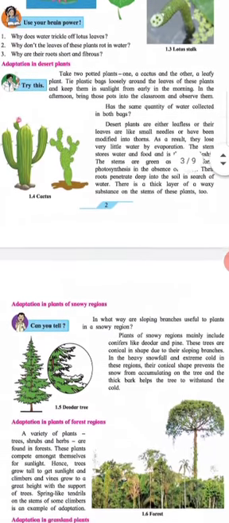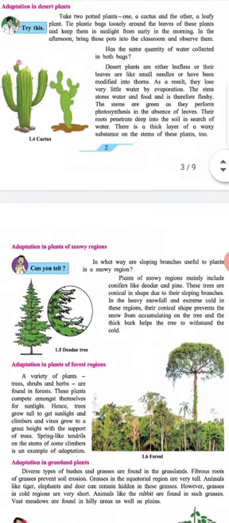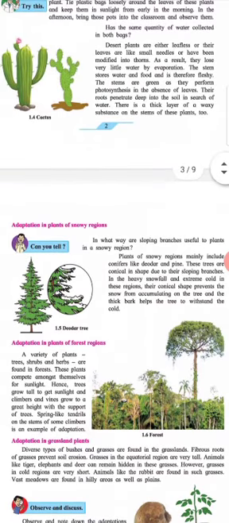Heading 3. Adaptations in plants of snowy regions. In what way are the sloping branches useful to plants in snowy regions? Plants of snowy regions mainly include conifers like deodar and pine. These trees are conical in shape due to their sloping branches. In the heavy snowfall and extreme cold in these regions, their conical shape prevents the snow from accumulating on the tree, and the thick bark helps the tree to withstand the cold.